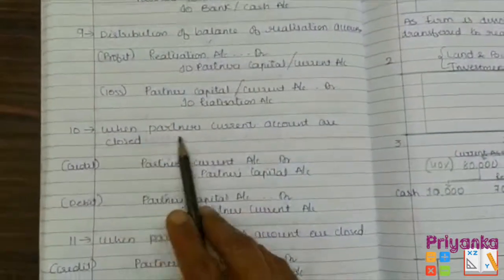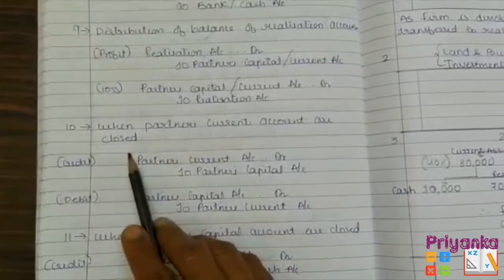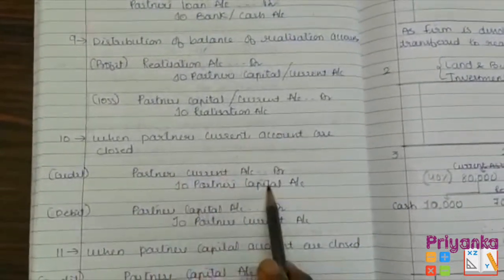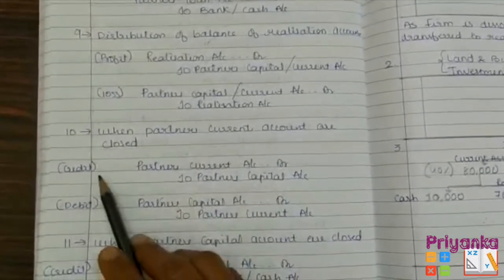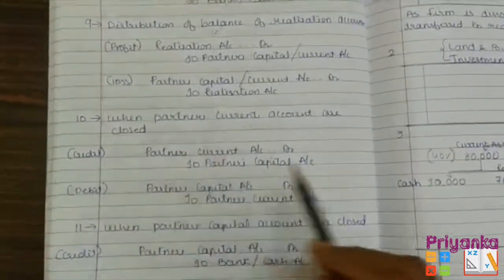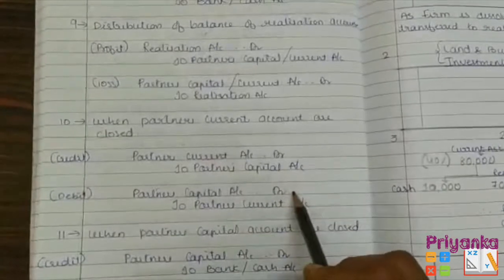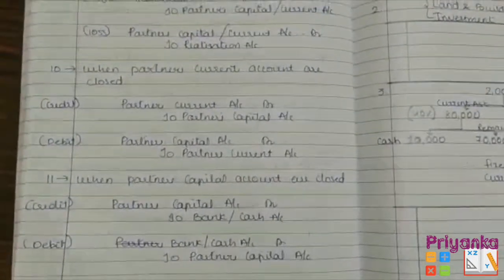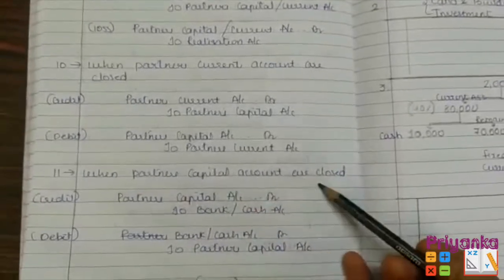Then when the partner's current account is closed, partners' current account is transferred to the capital account if it is a credit balance, and if it shows a debit balance, the partner's capital account will be debited to the partner's current account. Moving to question number 11, when the partner's capital account is closed.